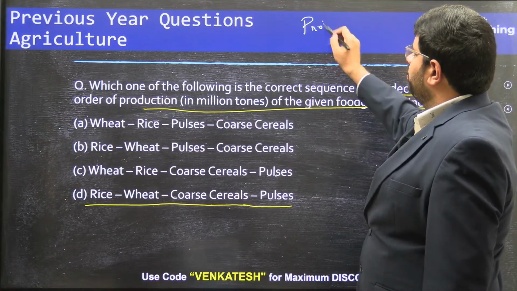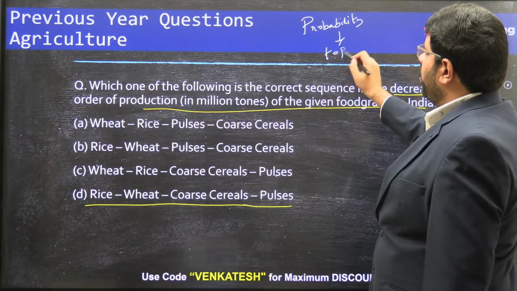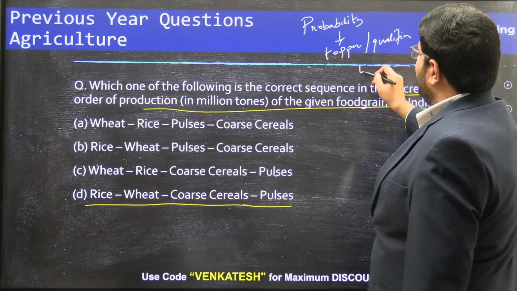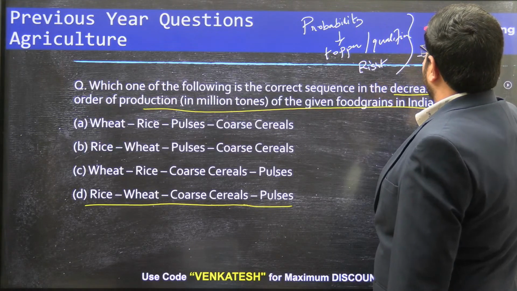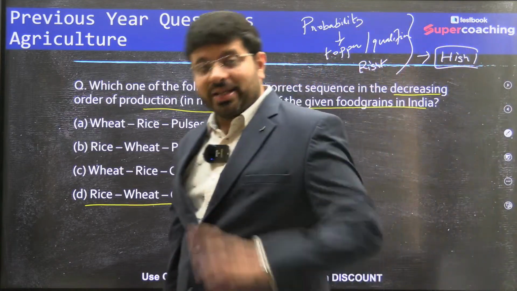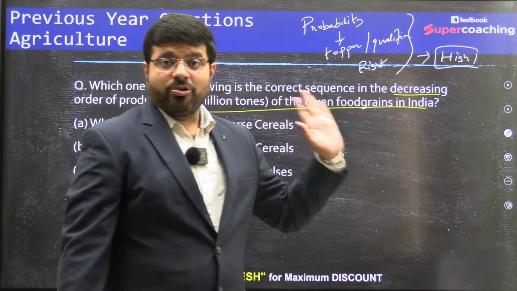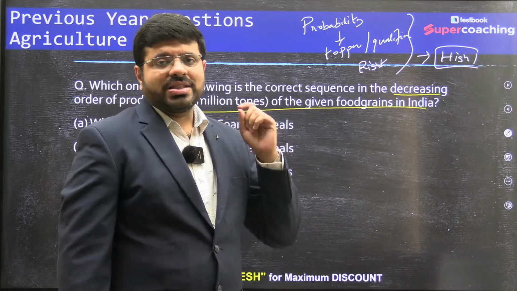Probability of a topper or a qualifier who qualifies for this exam getting it right, definitely it is high. They won't miss such kind of questions. There are certain things which you might not be aware of, but this is the minimum expectation they would be having for sure, and they would definitely get it right. 90% they would get it right.